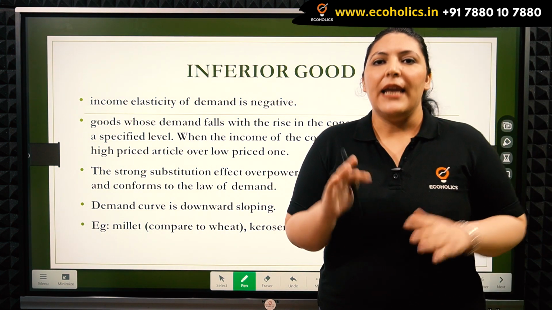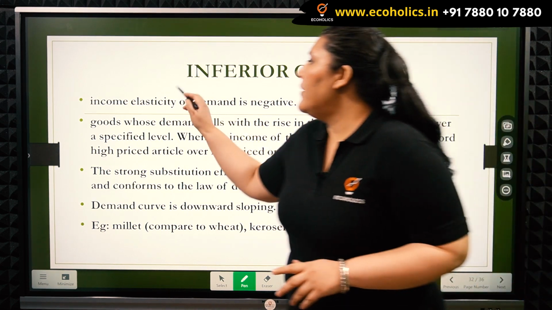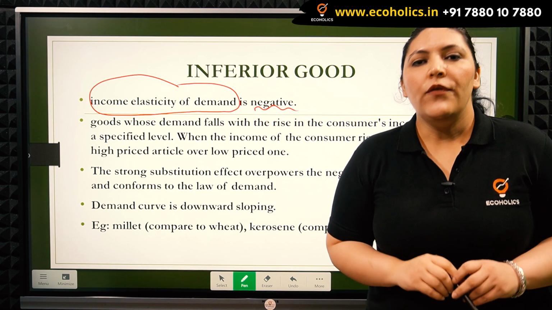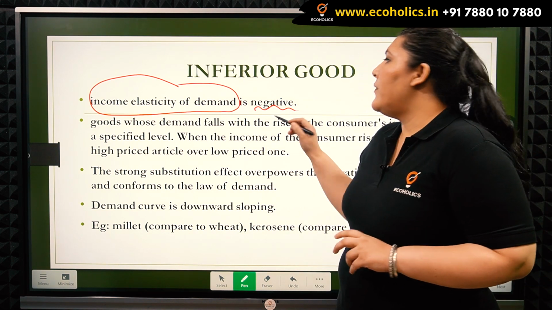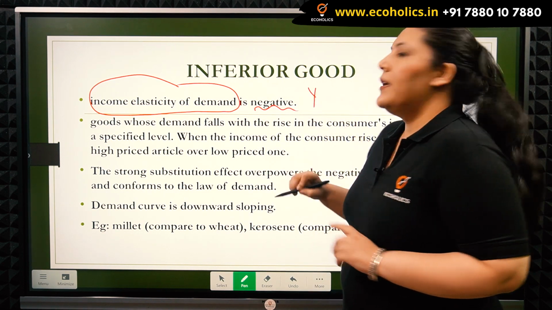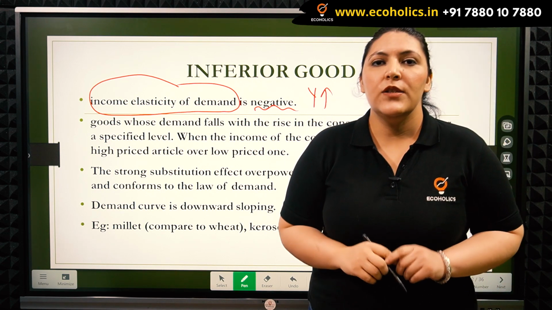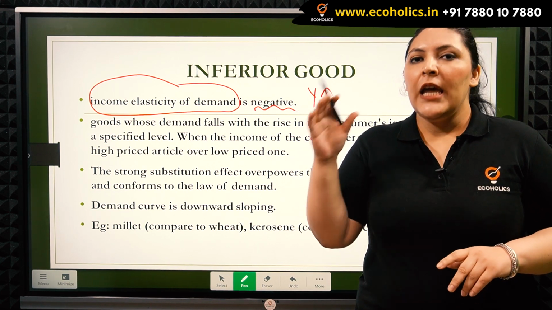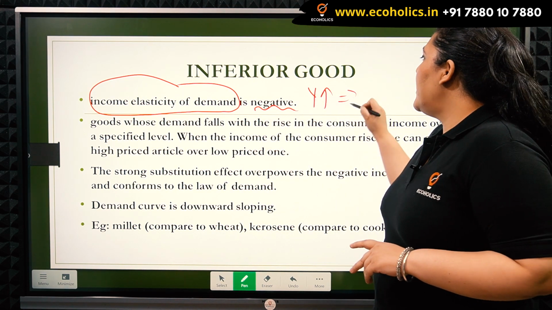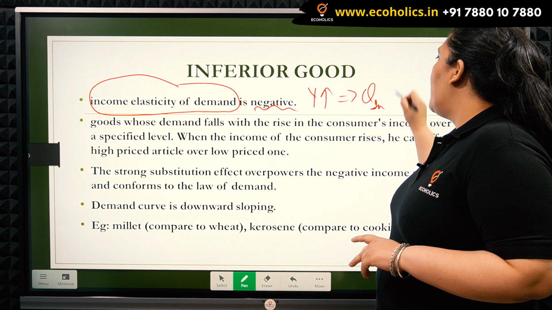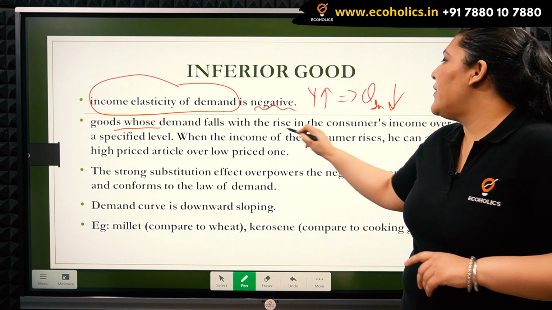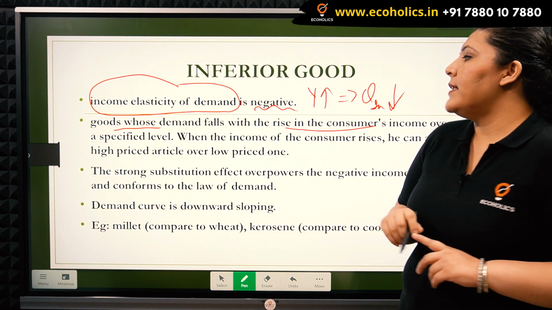An inferior good is any commodity which has a negative income elasticity. So please remember that the income elasticity of demand for any inferior good is always negative. It simply means that in case the income of a consumer increases, the consumer will not buy this commodity. He will switch to some other good which is more desirable to him, and the quantity demanded of this inferior good will decrease. So, goods whose demand falls with the rise in consumers' income are known as inferior goods.